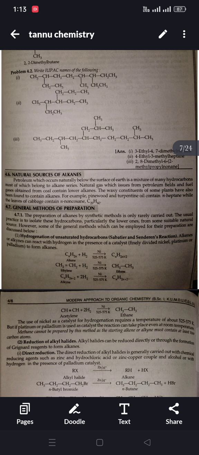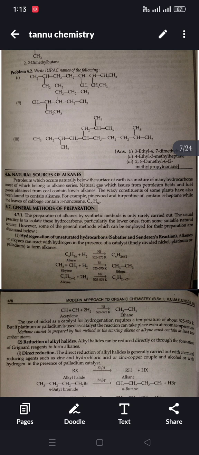Natural sources of alkanes. Petroleum, which occurs naturally below the surface of Earth, is a mixture of many hydrocarbons, most of which belong to the alkane series. Natural gas, which issues from petroleum fields, and fuel gases obtained from coal, contain lower alkanes. The waxy constituents of some plants have also been found to contain alkanes. For example, pine wood and turpentine oil contain n-heptane, while the leaves of cabbage contain n-nonacosane, C29H60.